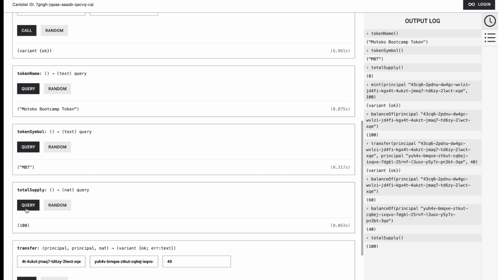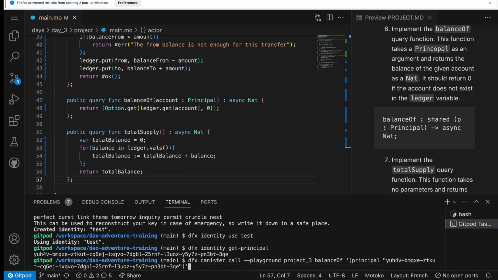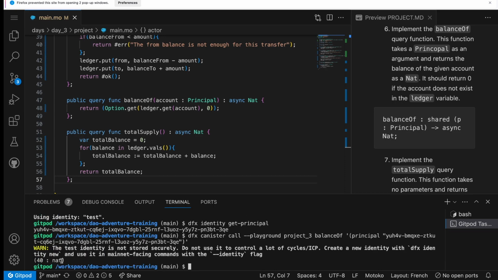The total supply should still be 100. And if I query from dfx, it should be the same. So dfx canister call playground project_3, and we can call the balanceOf method. Here I'll need to specify a principal. So I'll specify principal, copy the principal, and then query that. And I receive 40. So it seems also to work from here.